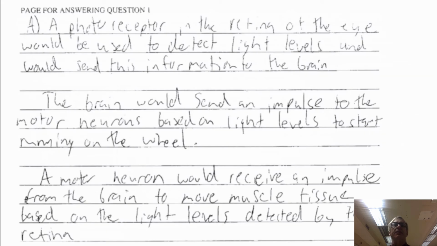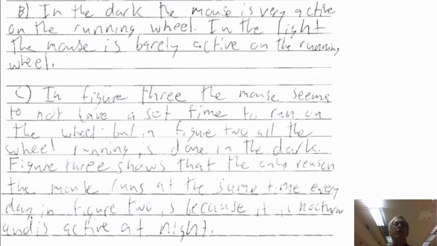So if we read this, this student would get a point for their first statement that the photoreceptor detects light. Brain would send an impulse to the motor neurons based on light levels to start running on the wheel. There's no point there. We're not really talking about processing or integrating information. But they do get a point in the last portion about what a motor neuron does, sending an impulse to move muscle tissue. They continue with Part B, and they get both points there for describing the conditions in light and dark with the activity on the running wheel.